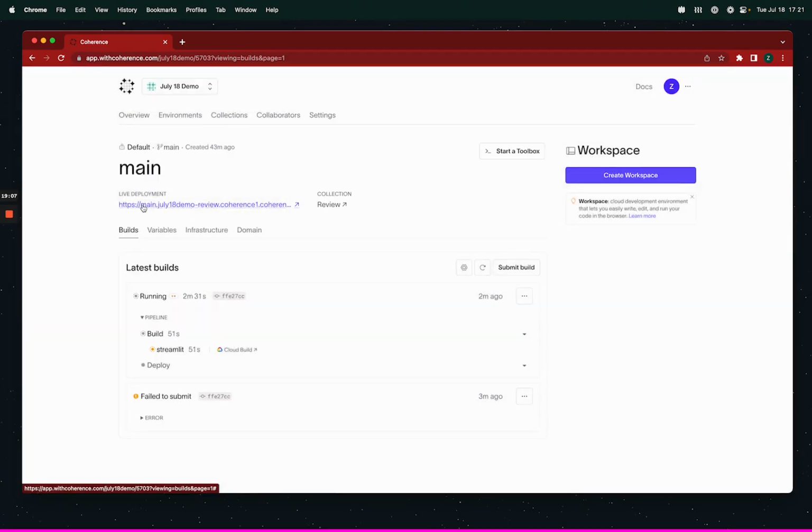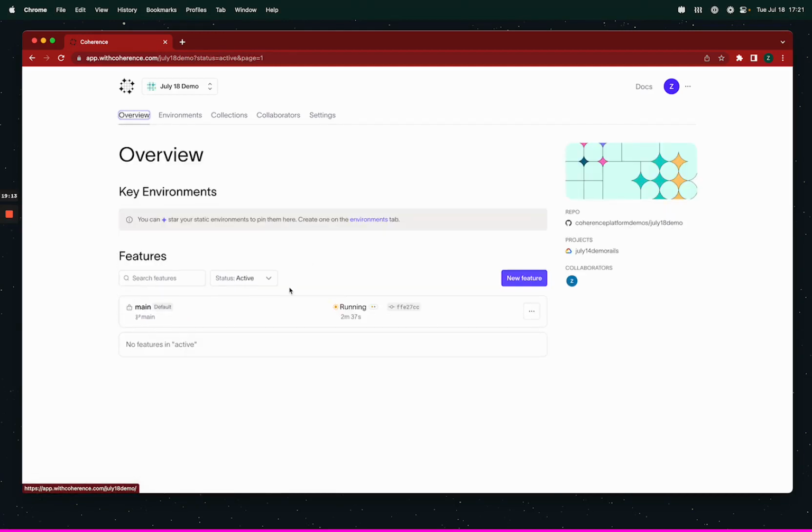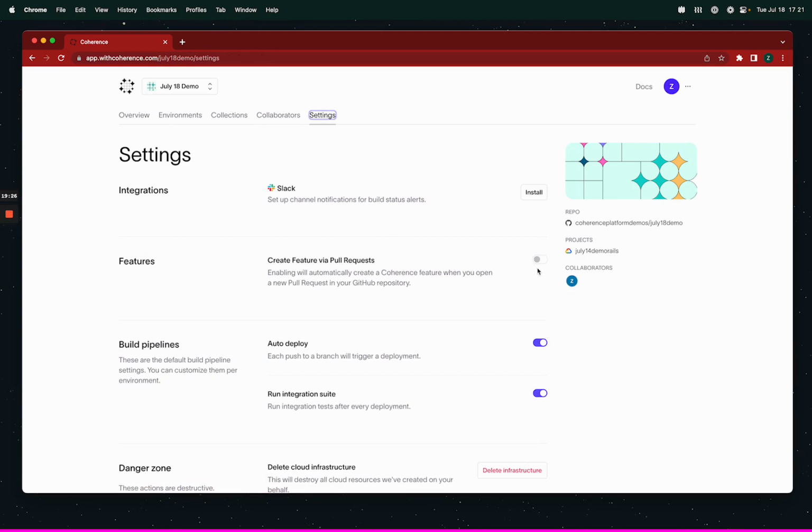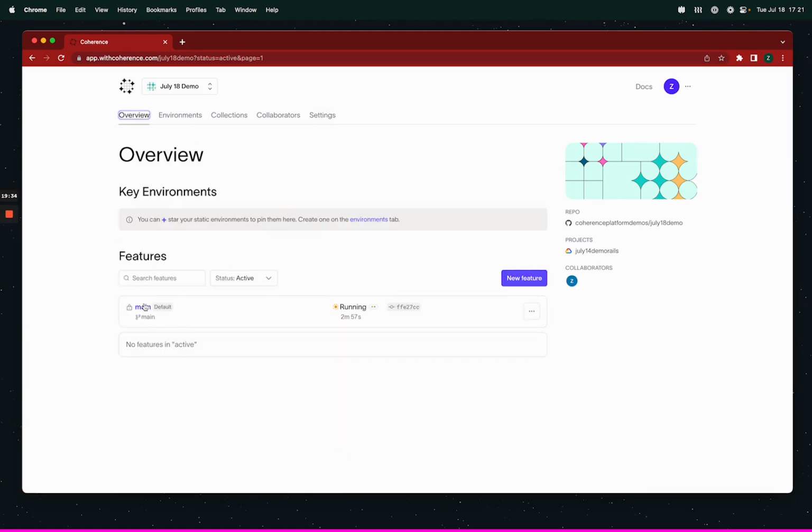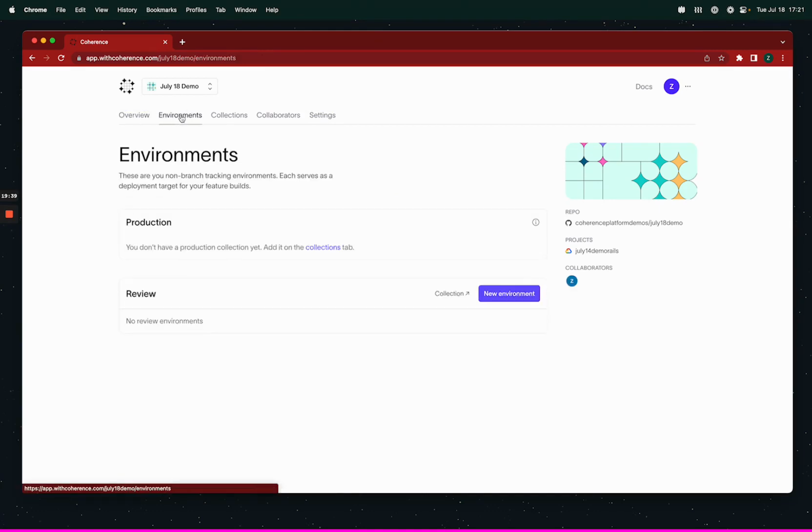But once this deploy stage succeeds, we'll have a deployment at this URL, and each feature in Coherence is going to get its own deployment. So I can make a new one. I can make a new branch just like this, branch 1. We'll make it based off main. Also, I can have an existing branch on GitHub, and this will just find that and link my feature up to it. I can also enable the setting to auto-create features for every pull request on Coherence. There's other settings on the settings page. And now we're just waiting for this build to complete, but I can also make static environments, let's say like a demo or a sales demo, whatever I need.